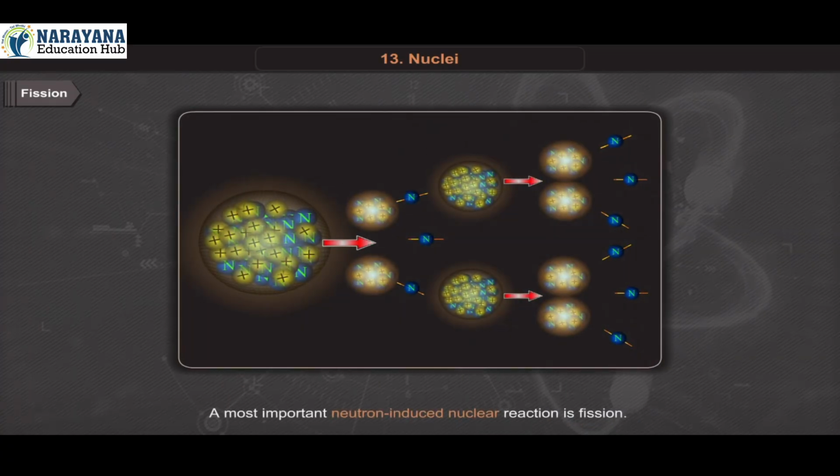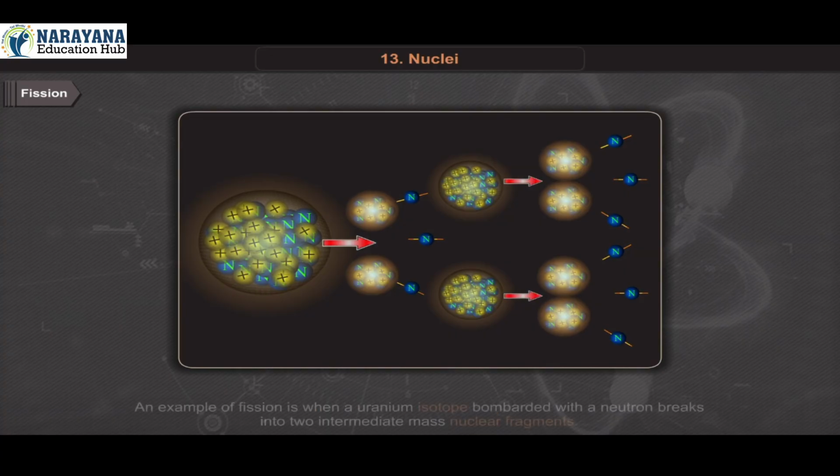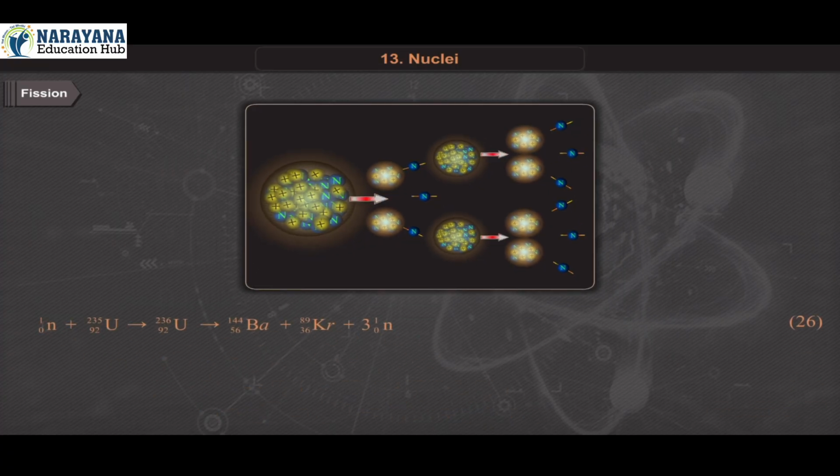A most important neutron-induced nuclear reaction is fission. An example of fission is when a uranium isotope bombarded with a neutron breaks into two intermediate mass nuclear fragments: neutron 0-1 plus uranium 92-235 gives uranium 92-236 gives barium 56-144 plus krypton 36-89 plus 3 times neutron 0-1, equation 26. The same reaction can produce other pairs of intermediate mass fragments.